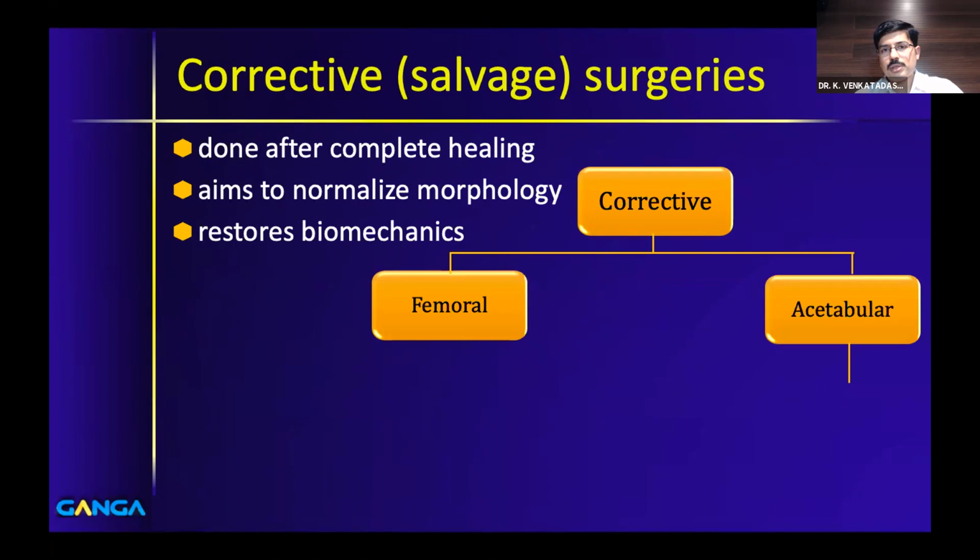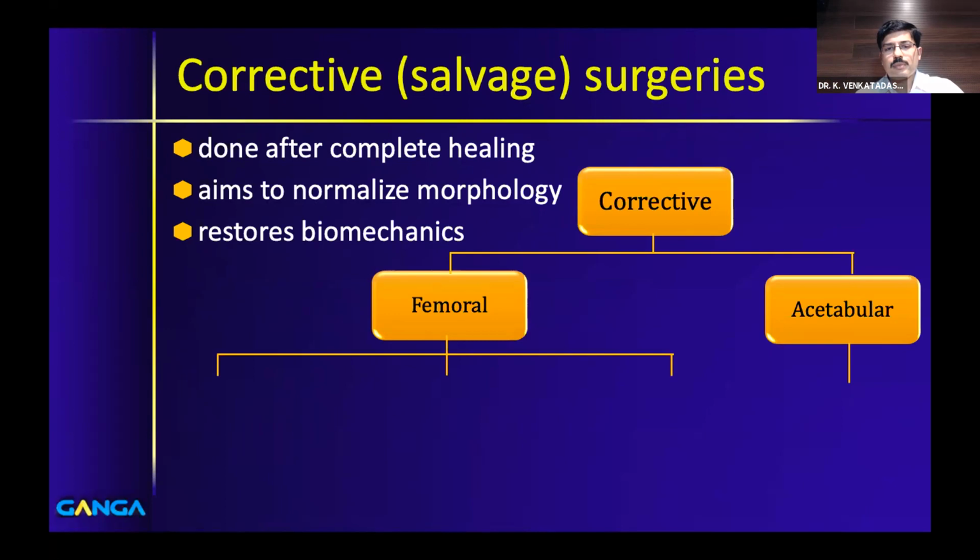As we discussed in the pathogenesis, the problem can be isolated in the femur in terms of coxa magna, breva, or irregularis, or sometimes you can have an acetabular side problem also in terms of dysplasia or a bilobed acetabulum. So when you are trying to normalize the morphology, it is important that you address both the sides.